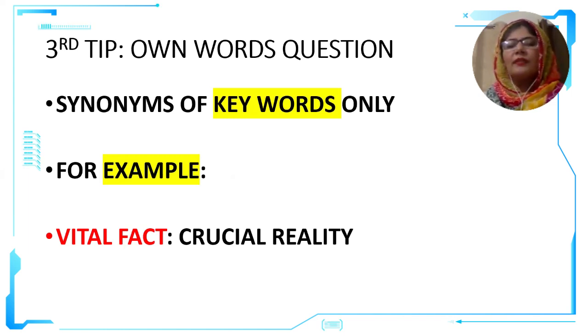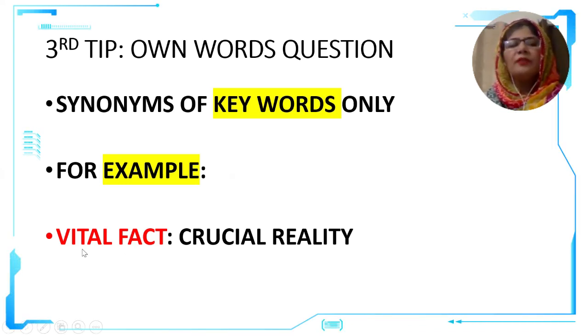That is not the correct method. Basically, you have to underline the key words of that text or that line. There will be only two keywords, meaning the most important words of that line, the most attractive, the most difficult words. They will demand you to write down their synonyms.